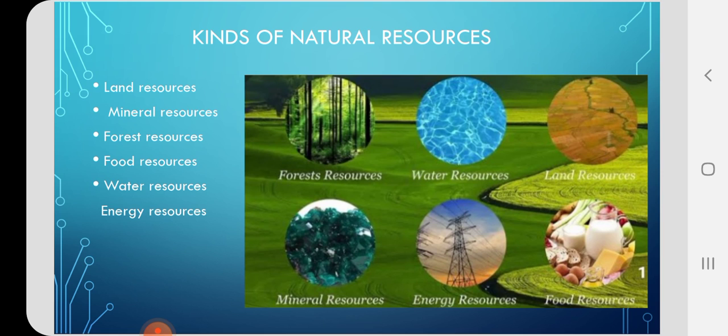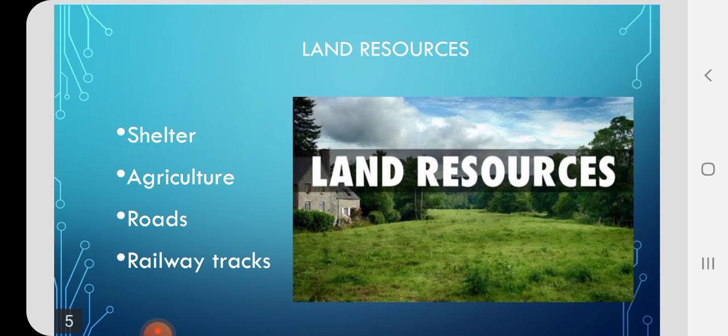In today's class, let us discuss in detail the land resources. What do you mean by land, or why do we need land? Man uses land for agricultural and residential purposes, so we can say it is the most important natural resource in this world. Land is also used for building constructions, laying roads and railway tracks, cattle grazing, mining, and industrial establishments.